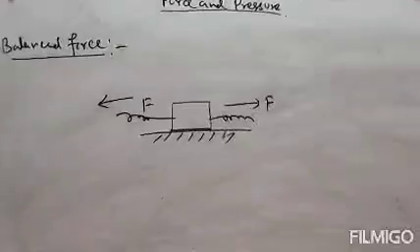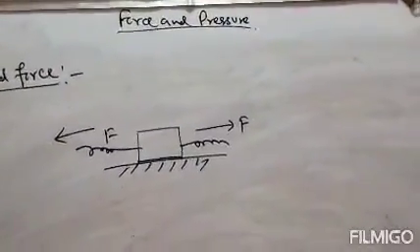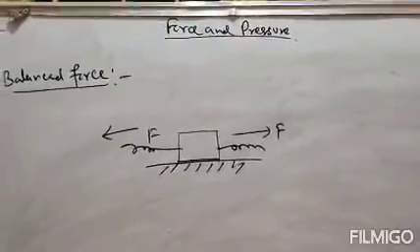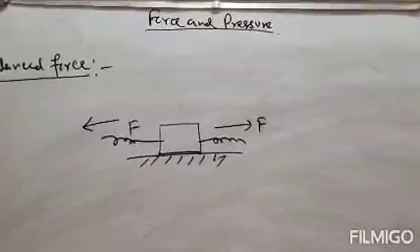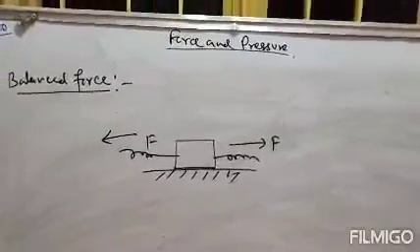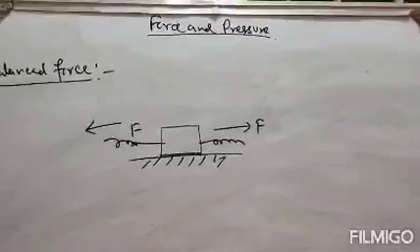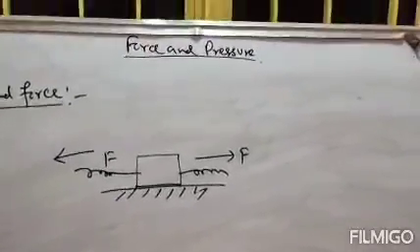Remember, the two forces are equal, but they are in opposite directions. Now what will happen? The object will be at rest, because the two forces are equal and in opposite directions. That means the body will not move. It will be fixed in this position.